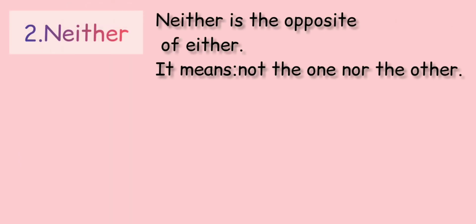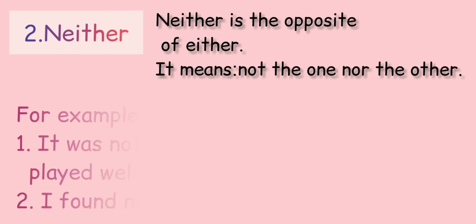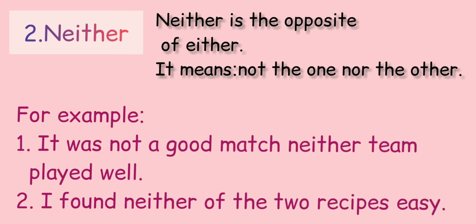Next, neither. Neither is the opposite of either. It means not the one nor the other, that is, none of the two. For example, it was not a good match. Neither team played well. That is, no team played well. I found neither of the two recipes easy. It means neither of the two recipes was easy.